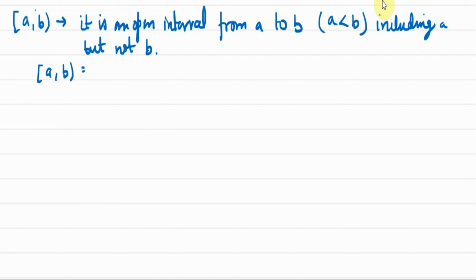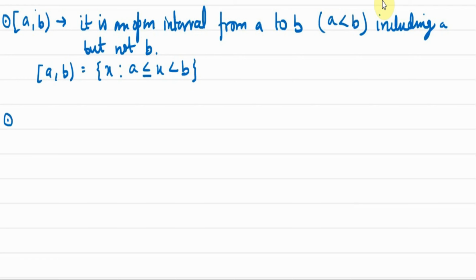Now we'll write this interval in the form of a set. The interval A comma B will have elements x such that this x will lie between A and B. So we can write it like this. Now A is being included, so we'll put an equal to sign here. So x can be equal to A also, it can be greater than A also. But it has to be less than B. It cannot be equal to B. So this is an interval in which A is included but B is not included. This is one type of interval.